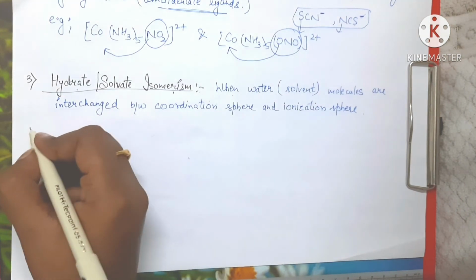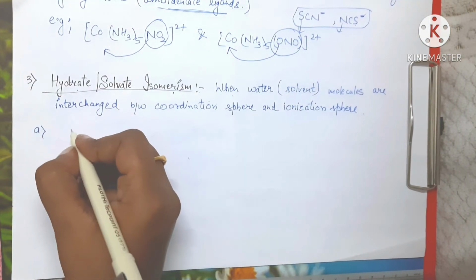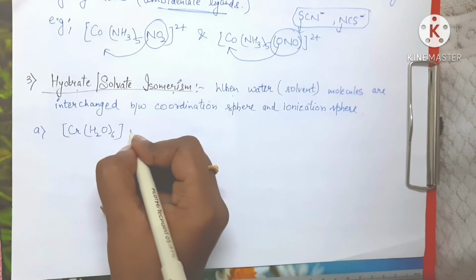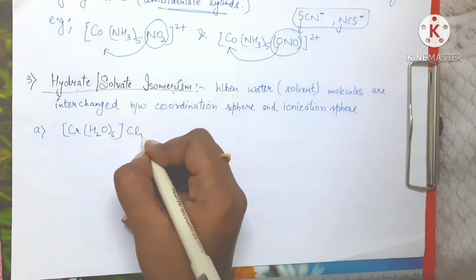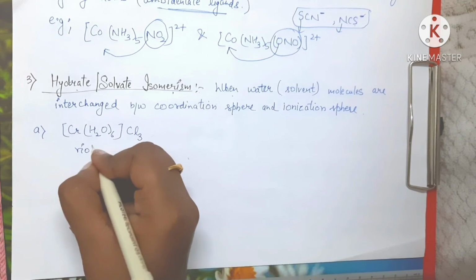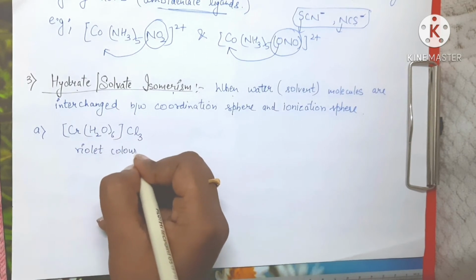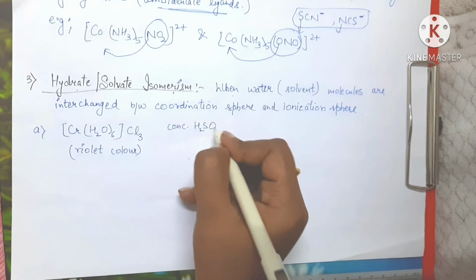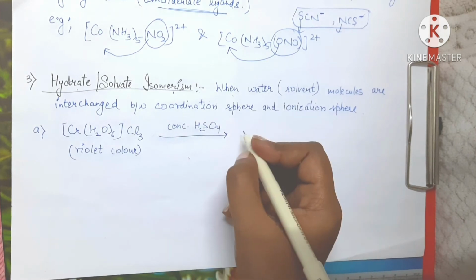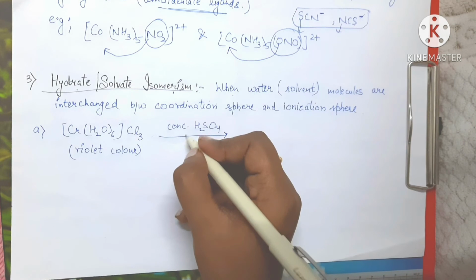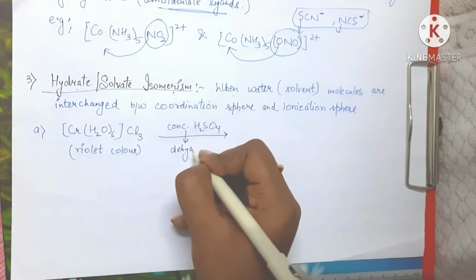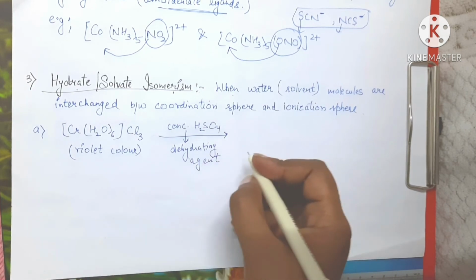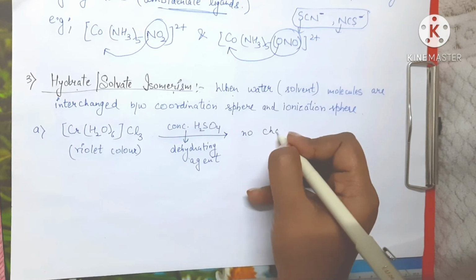So for example, if I take the case of [Cr(H2O)6], outside the coordination sphere we have Cl3. This is violet in color, right? When we add concentrated sulfuric acid, here concentrated sulfuric acid is going to work as a dehydrating agent. Then there will be no change observed.